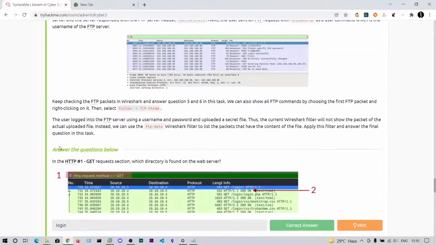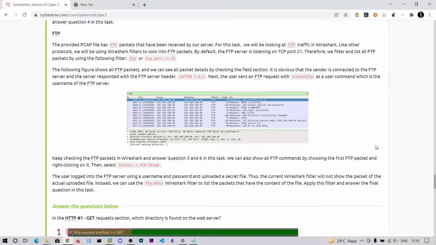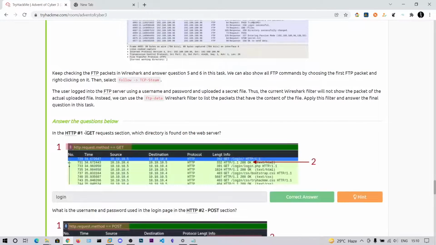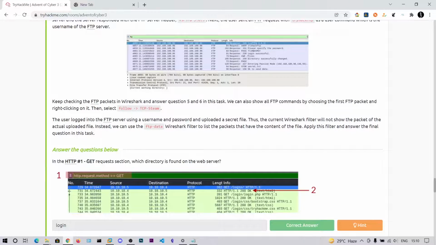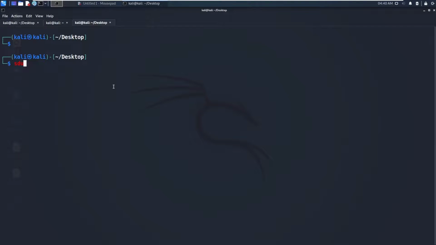The first question is, this lab is mostly based upon seeing the question and answering according to that, because there will be so much content in the normal pcap file. Which directory is found on the web server? So let's go and first open this one.